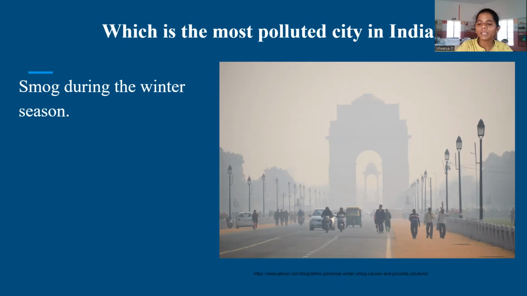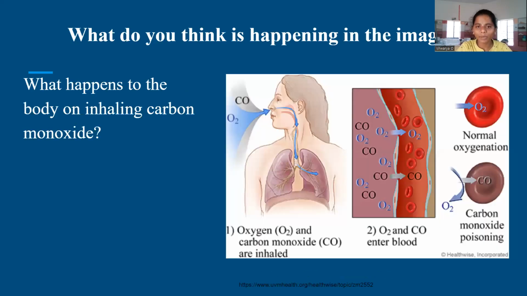So let us look at another air pollutant, which is carbon monoxide. This carbon monoxide is again released due to the burning of fuels like petrol and diesel. Carbon monoxide easily binds with the hemoglobin, and thus it reduces the oxygen carrying capacity of our blood. So it is important to stop or to reduce the burning of fuels.